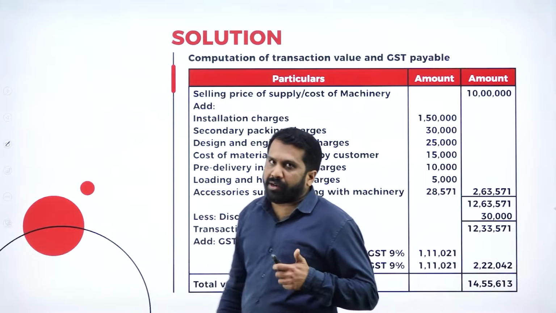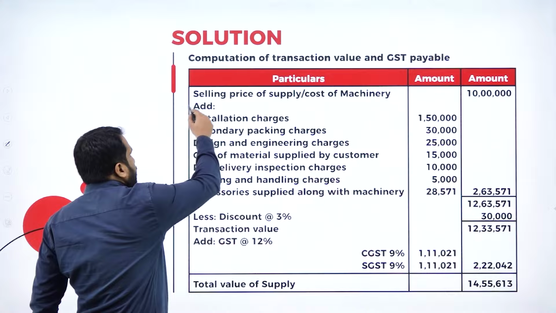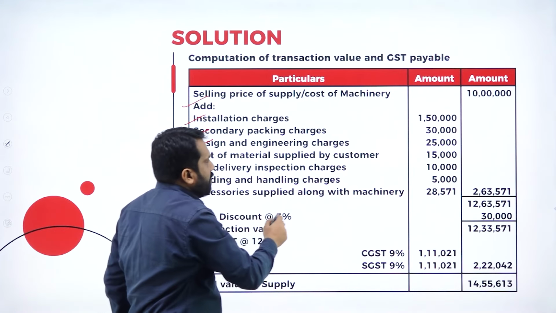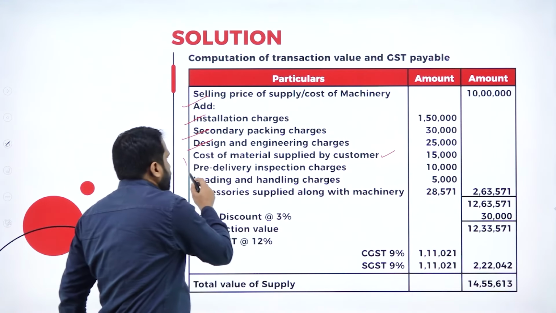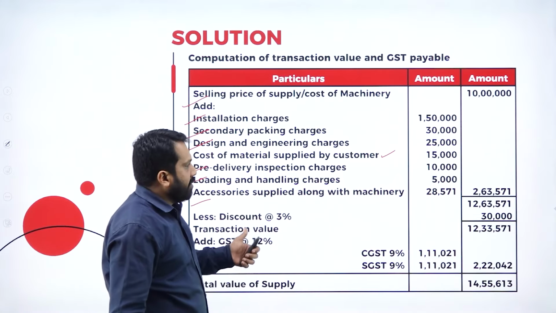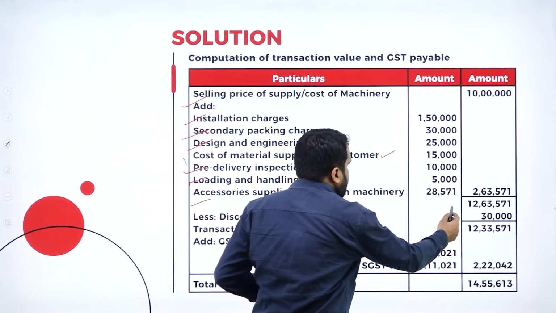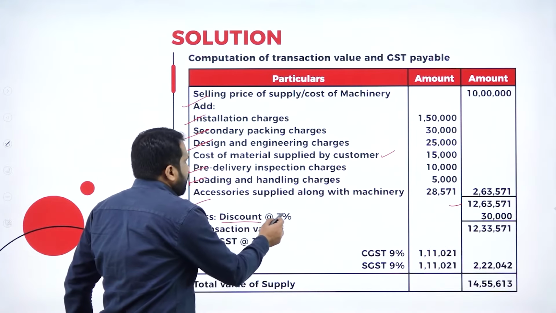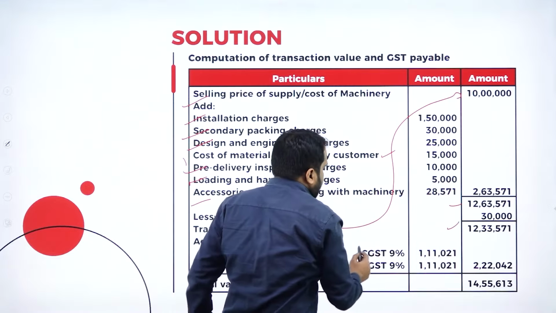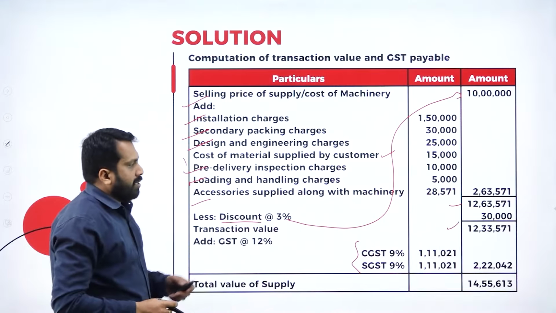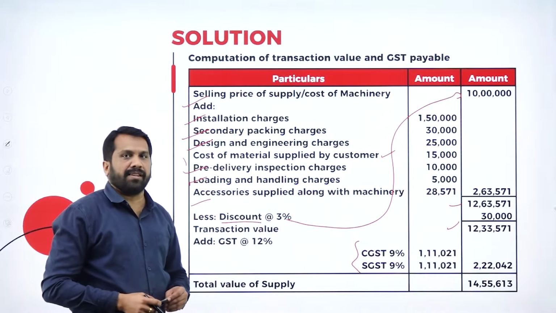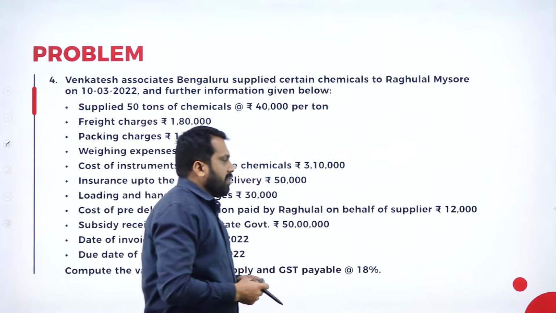Now, if you come to your answer: your selling price, installation, secondary packing, design, cost of materials supplied by customer, pre-delivery inspection, loading, accessories. We have added everything. Then your total, you got 12,63,000. Then discount 3% on this, 30,000. You will get this answer. Add CGST, SGST. You will get 2,23,000. The final answer will be 14,55,613. Yeah. So we'll go with one more problem.